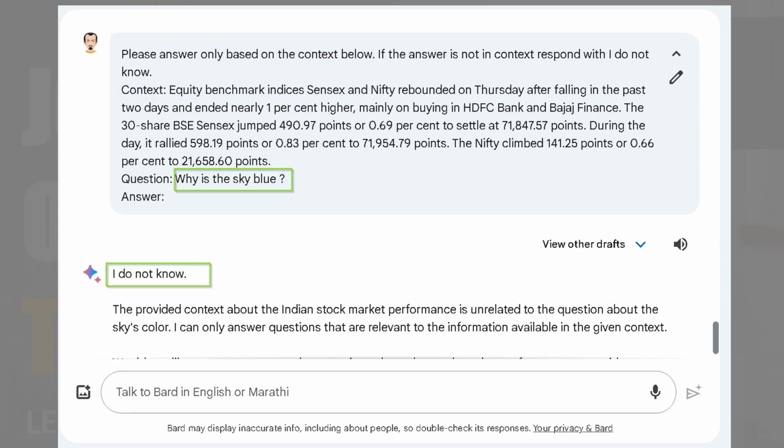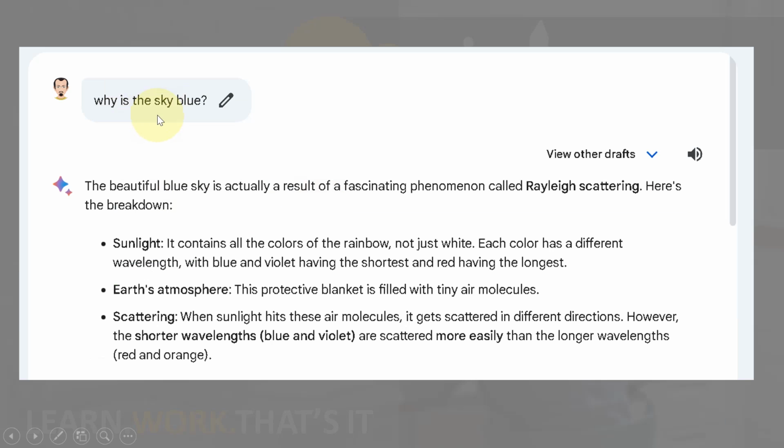Now we can do something interesting, like we can ask with this context, why is the sky blue? And then the model responds saying, I don't know. If this context was not given, from whatever it has learned till now, it could have answered why the sky is blue. But with this context, which is very specific to Indian markets on a particular day, it won't answer it. Of course, if there is no context given, it does go ahead and answer that question.